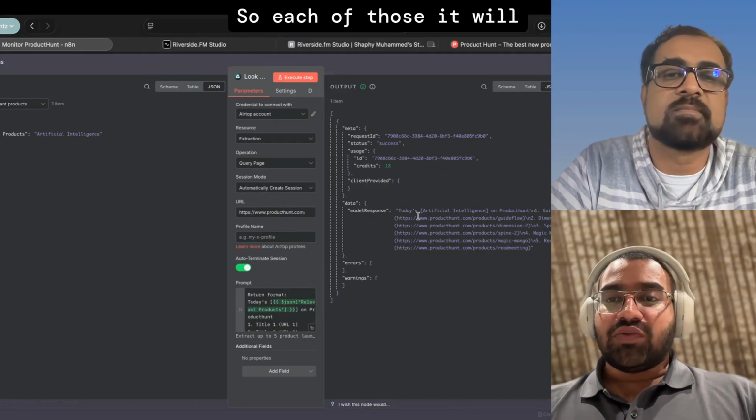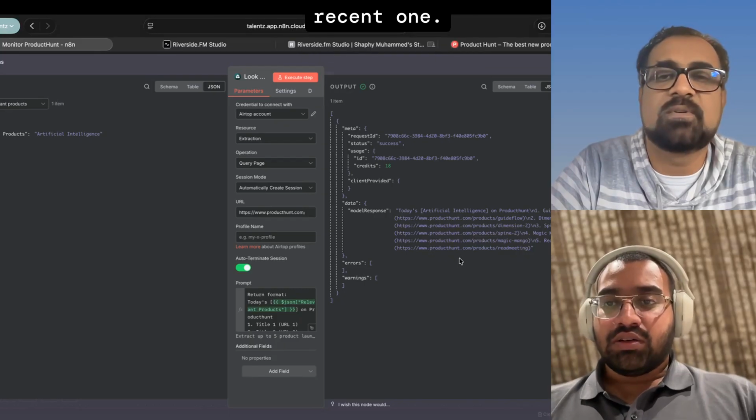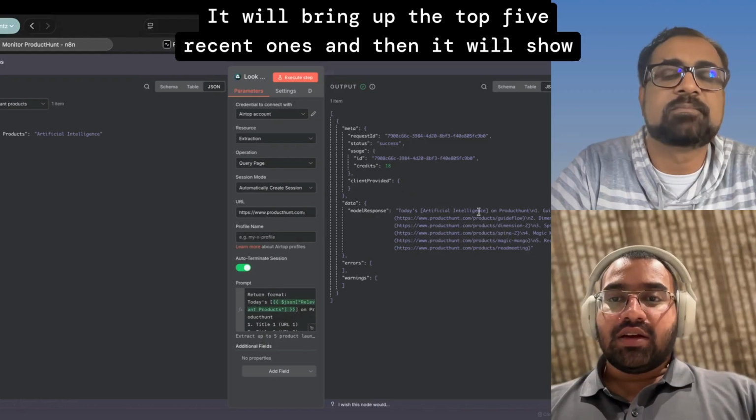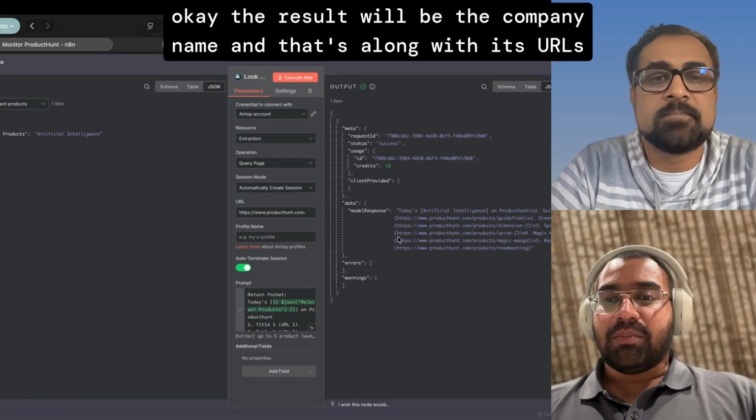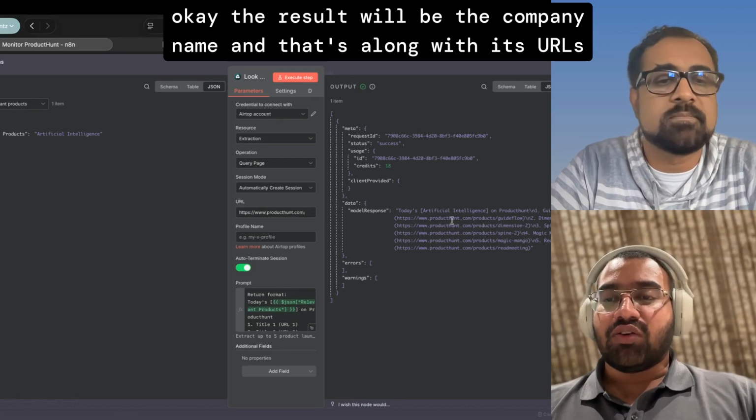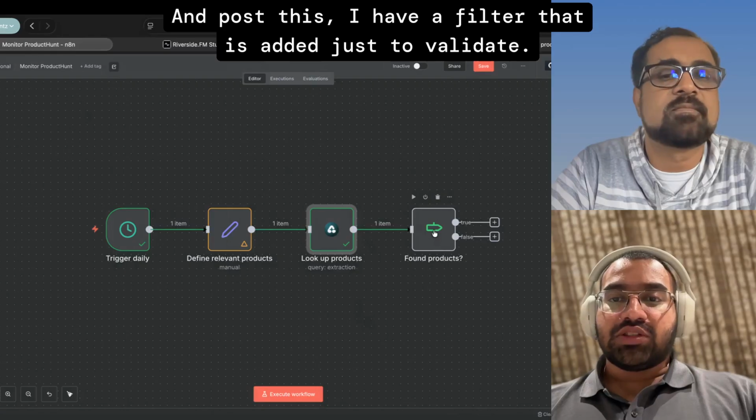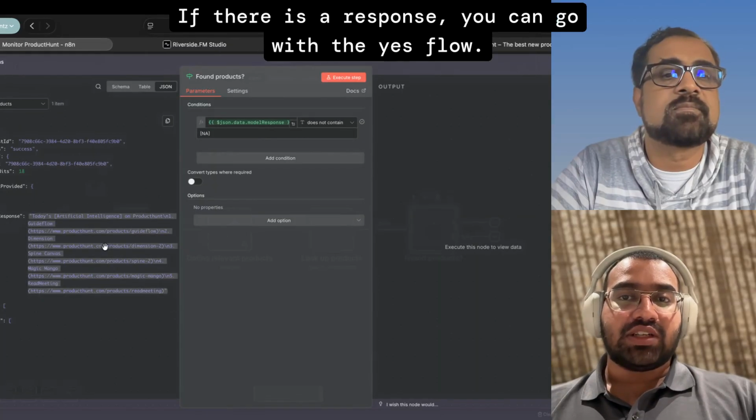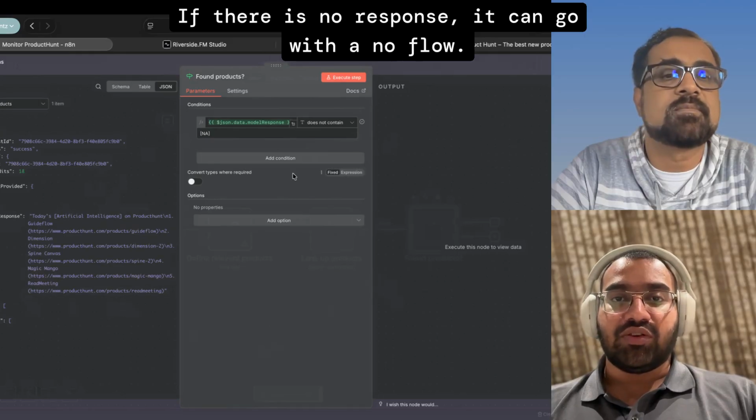Are you looking at a specific launch date or just the recent ones? Recent ones. It'll bring up the top 5 recent ones. Okay. And then the result will be the company name, along with the company website URLs. And post this, I have a filter that is added just to validate. If there is a response, you can go with the yes flow. If there is no response, it can go with the no flow.